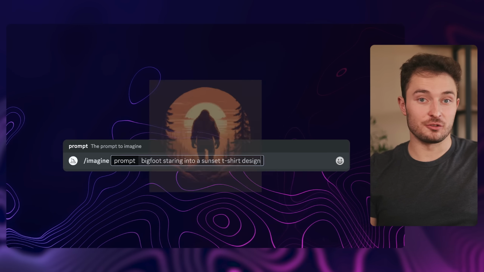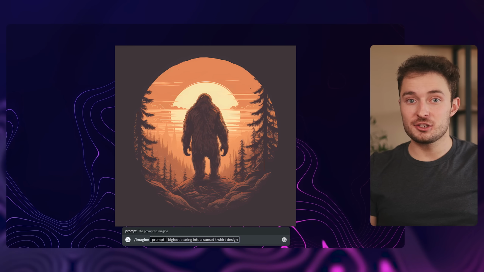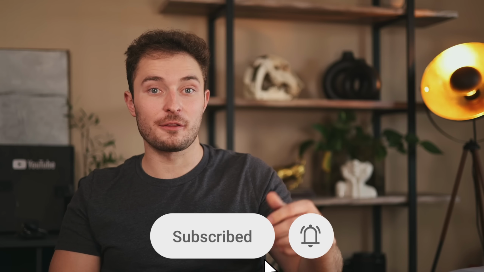We'll start by using Midjourney AI to create a great t-shirt design. Then we'll use a different free AI to upscale the image and remove the background if we need to. This way we'll be able to print the design on a shirt. Since there are a lot of different types of t-shirt designs that we could generate, we'll go over a few different styles of designs, as well as how to prepare them so that they're ready to be printed on a shirt. Once we have the images and graphics ready, we could use them as individual parts of designs, or we could just use them as whole designs on their own.